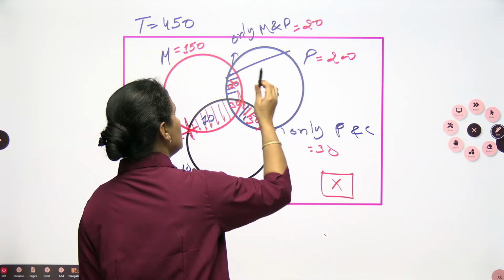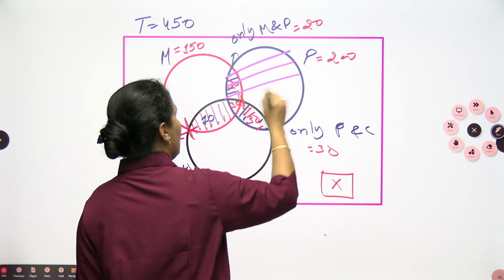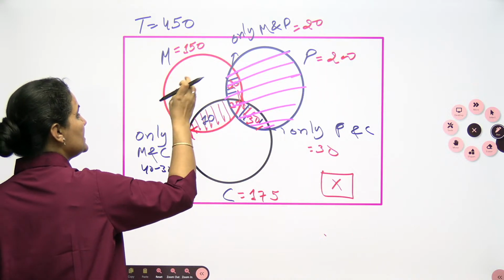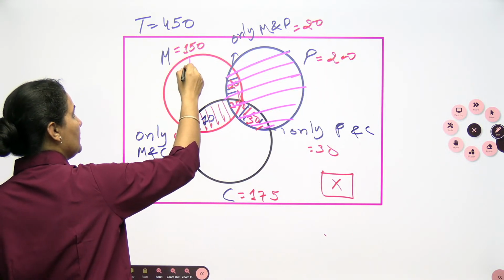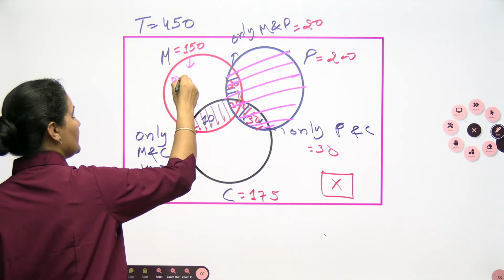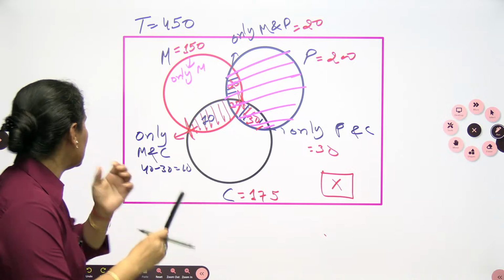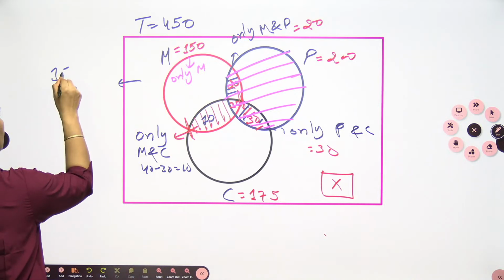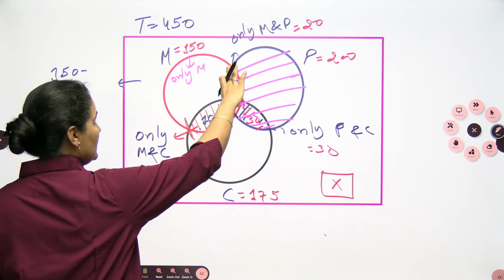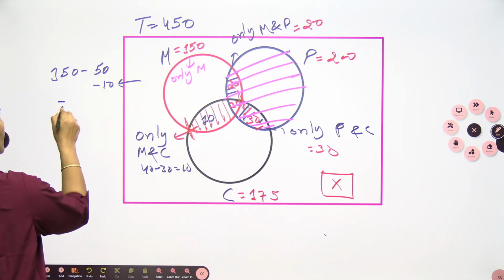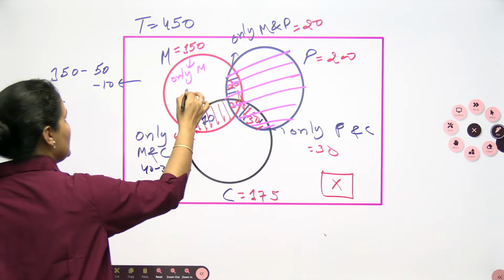Just use the bigger circle. I'm using the number which is the bigger circle, 20. I'm taking it as it is. Okay, if I want to find out the number for only maths, I can see I am having here 150 minus this 50 or minus this 10. So 150 minus 50 is 100, 100 minus 10 is 90.